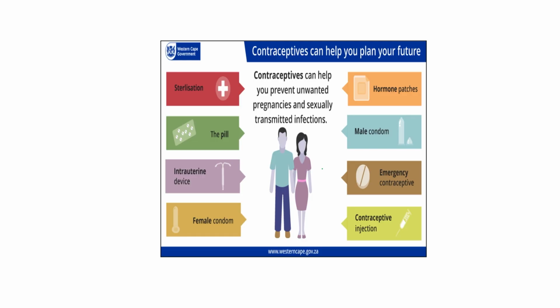Now contraception. There are so many methods of contraception, and with the help of a contraceptive method, contraceptive pill, or contraceptive device, one can prevent unwanted pregnancy and sexually transmitted disease. These contraceptives may be present in condom form, injection form, pills for both male and female, and intrauterine device form. There are so many forms of contraceptives.